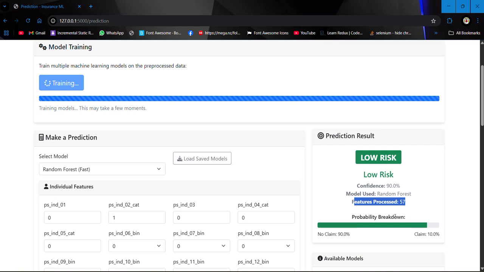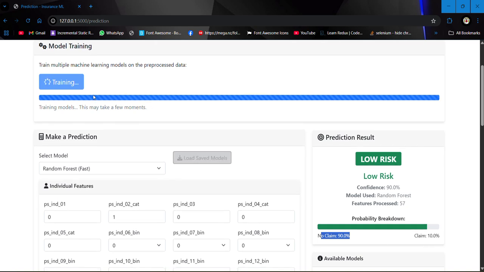Here's the probability breakdown: there's a 90% possibility that this customer is not going to claim, and a 10% probability that this customer is going to claim for the insurance. So this will help the insurance company track the user on their regional, individual, and vehicle features, so that they know their losses, handle frauds, and also check for the good customers.